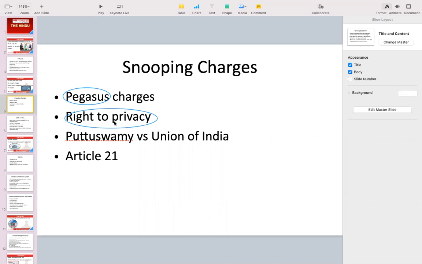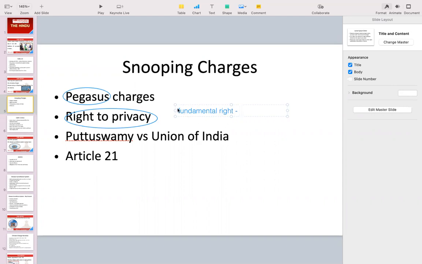But we are more concerned about the basics of it. That, see, Pegasus, what is it? It's a spyware. From where? It is an Israeli agency. What it infringes, if we start listening to the people's conversation, we start looking into their homes, their lives, okay, then it is an infringement of right to privacy, which is a fundamental right. Okay, so as you will read in your polity classes, a fundamental right cannot be infringed or encroached by the state or the government itself.